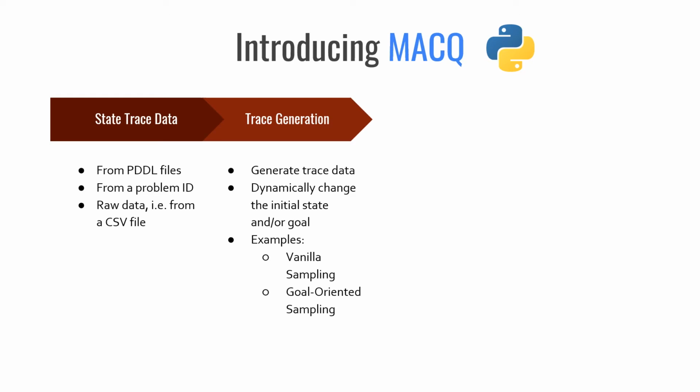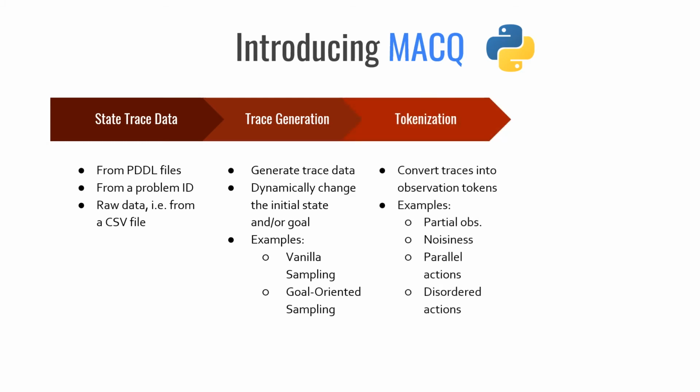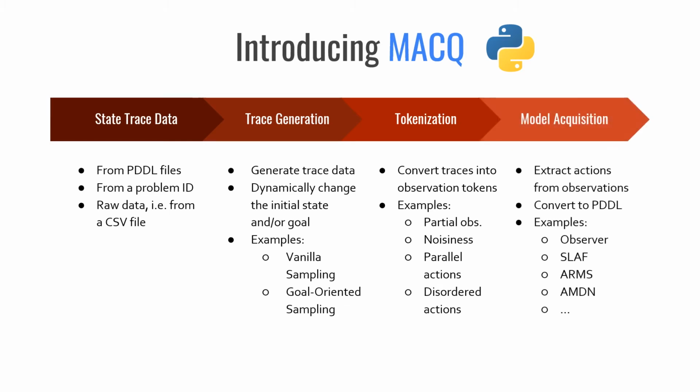Additionally, the initial state and goal can be dynamically changed in code, and the trace generator would be updated accordingly. Next, tokenization allows users to apply features such as disordered actions and partial observability to their traces. These tokens can then be passed to model acquisition techniques, which dump the results to PDDL. Best of all, this entire process can be done in only a few lines of code.